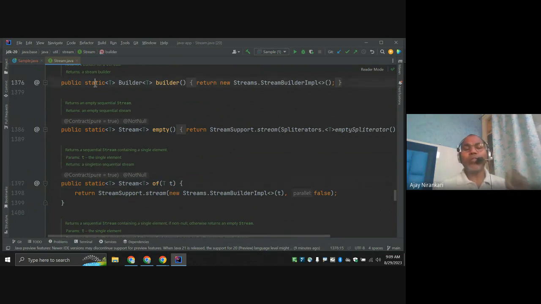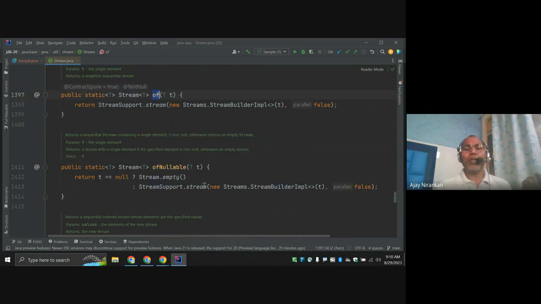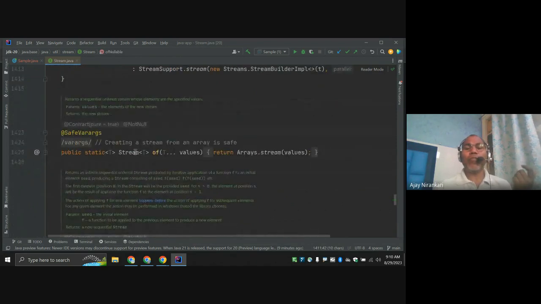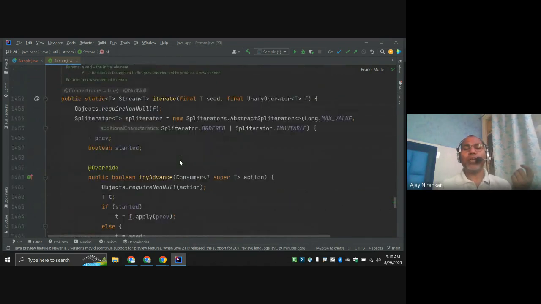You notice we don't need any object to call a static method. So we can use static methods like builder, empty, of, and of nullable.